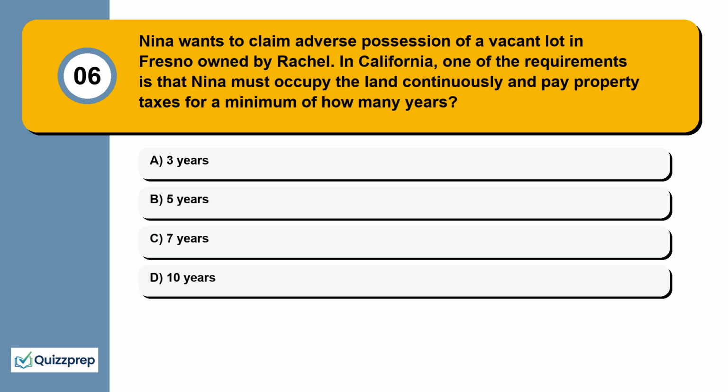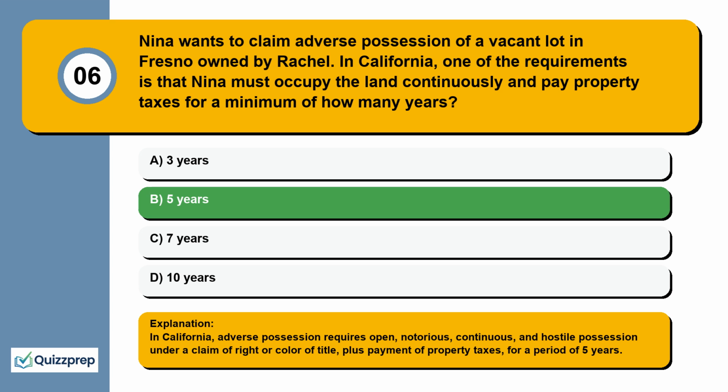Question 6. Nina wants to claim adverse possession of a vacant lot in Fresno owned by Rachel. In California, one of the requirements is that Nina must occupy the land continuously and pay property taxes for a minimum of how many years? 3 years, 5 years, 7 years, 10 years.